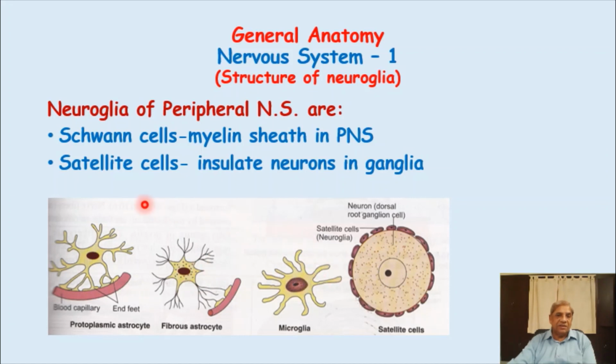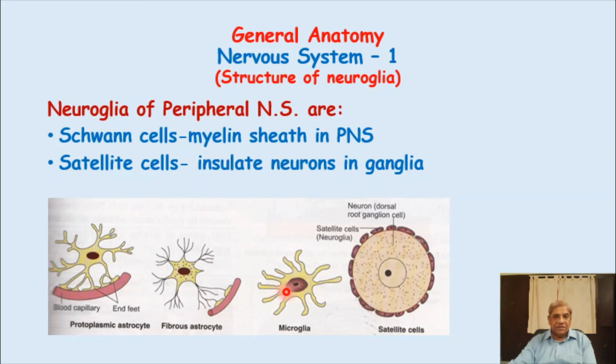They are small, as I told you, and this is a protoplasmic astrocyte. See, a star-shaped structure. This is a fibrous astrocyte, again a star-shaped structure. But here the processes are fibrous, very thin, while here the processes arising from the cell body are quite thick. So this is called the protoplasmic astrocyte, and this is called the fibrous astrocyte. And I said that they form the blood-brain barrier. They send their foot processes onto the surface of the blood vessels.